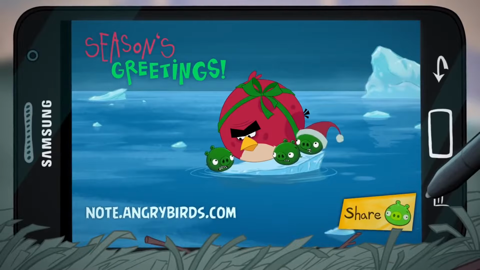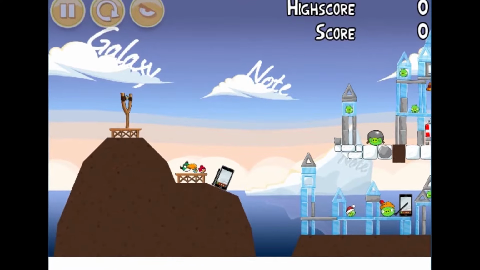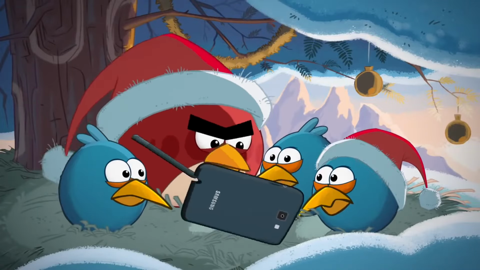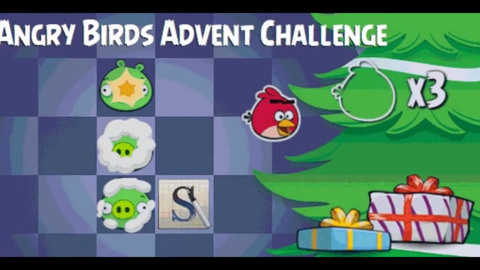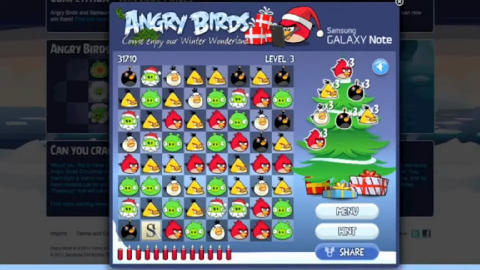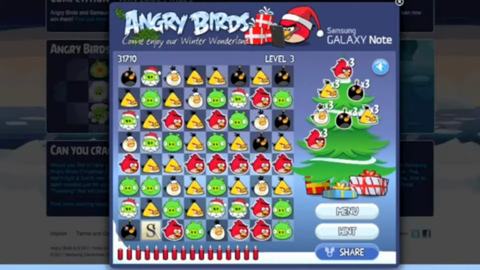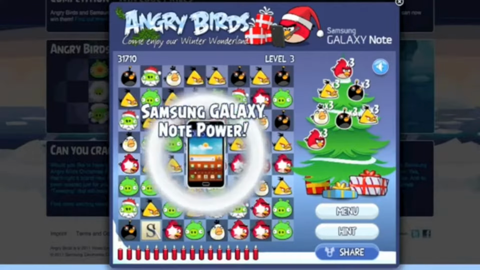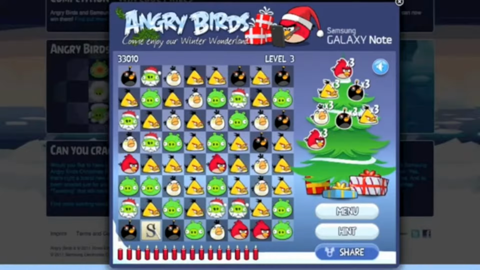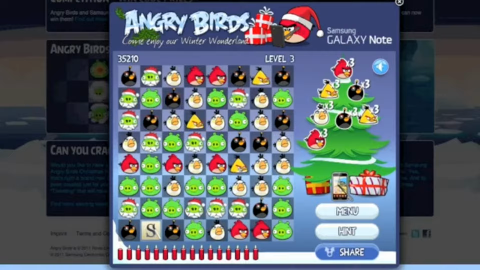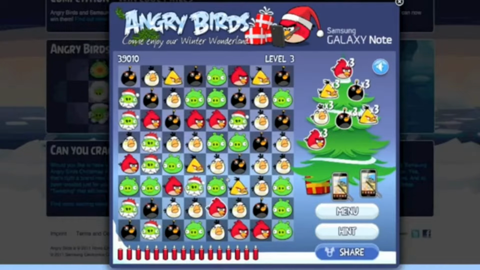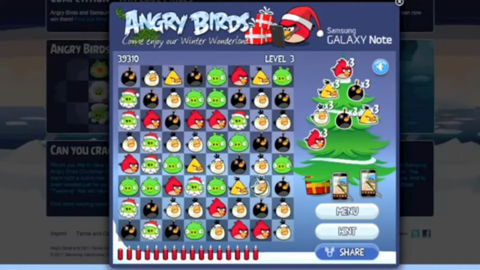This website contained an exclusive Christmas-themed level, cool new animation, e-cards, and a new game, Angry Birds Advent Challenge. This game wasn't really like a regular Angry Birds game. It was more of a Candy Crush or Bejeweled type of game, but instead you had to match birds, pigs, and of course a Samsung Galaxy Note. This game became unavailable after the website closed and is now lost.